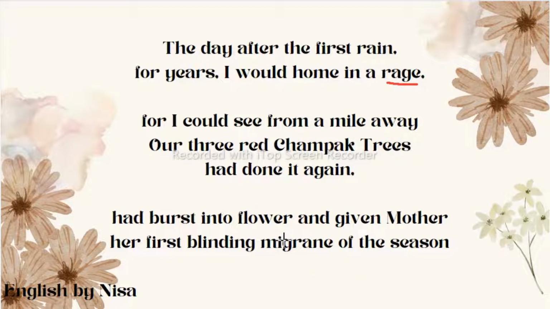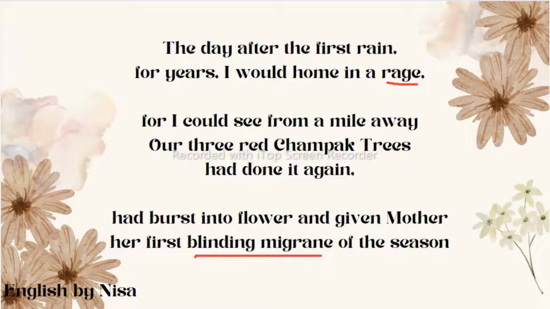Means the poet could see from a mile away that the three red champak trees which are present in his garden have done something again, which they do every year, had burst into flower and given mother her first blinding migraine of the season. Now blinding migraine is nothing but a severe headache which sometimes causes a person to vomit. So the meaning of this third stanza is, in every rainy season on these red champak trees flowers bloom, and those flowers release something that gives poet's mother the first migraine of the season.